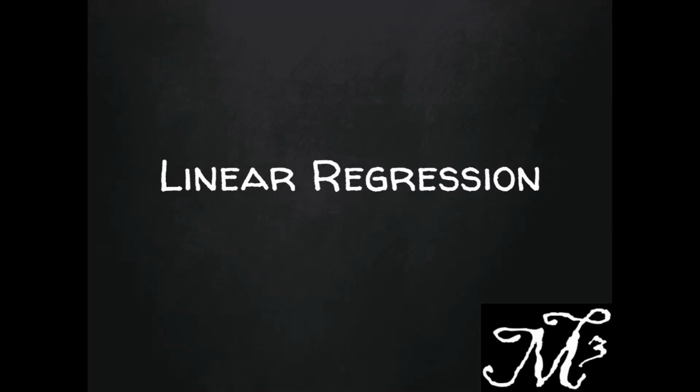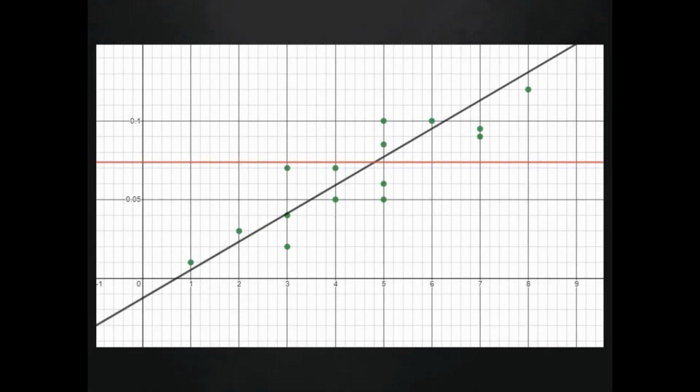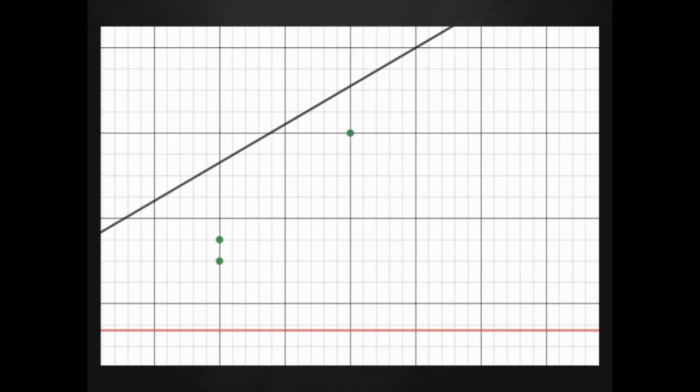Today we're going to continue our discussion on linear regression and talk about a few peripheral items and some details surrounding modeling using a line of best fit. In our previous video, we discussed this data, which was numbers of beers consumed versus blood alcohol concentration by a number of individuals. We're going to zero in on this data point in the upper right-hand corner here to discuss a few details. Here is a zoomed in look at that data point.